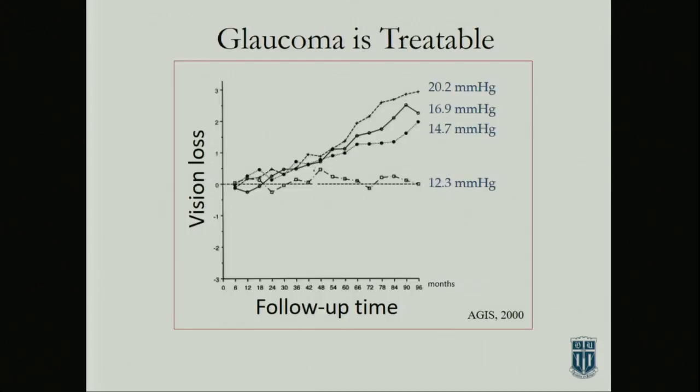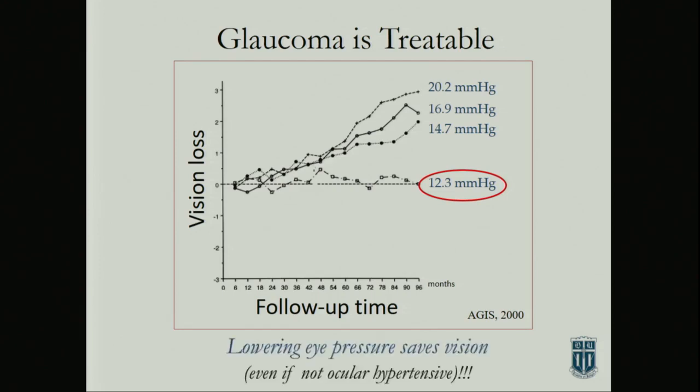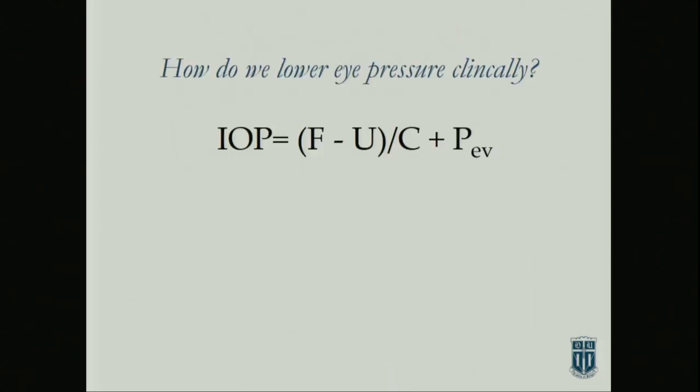And so, Arthur, this is the slide that's most commonly abused. But the point of the slide is that if you do lower pressure, the vision is preserved, and it's a dose-response relationship. So pressure is important, and there's been many studies since this study looking at low-tension glaucoma, people with normal pressures, showing if you lower pressure in those people's eyes that they also do better.